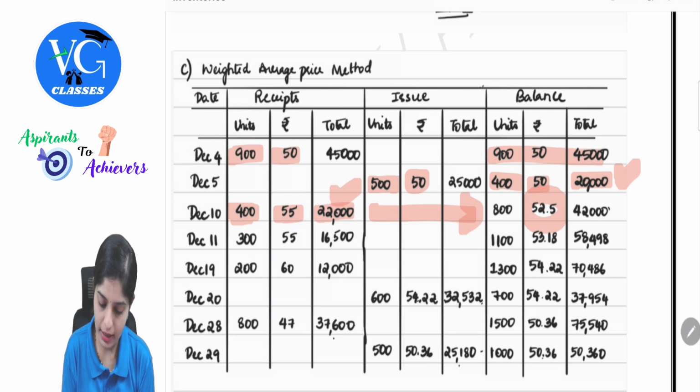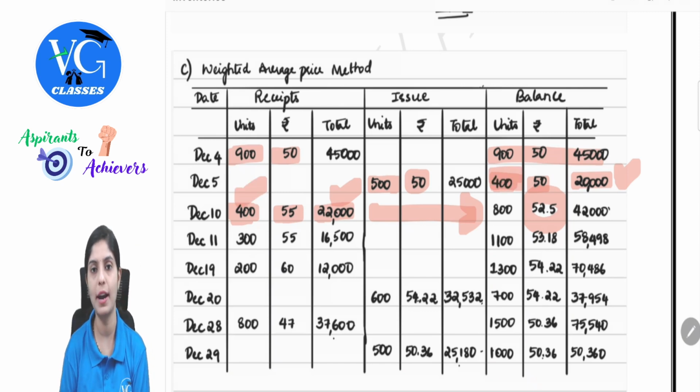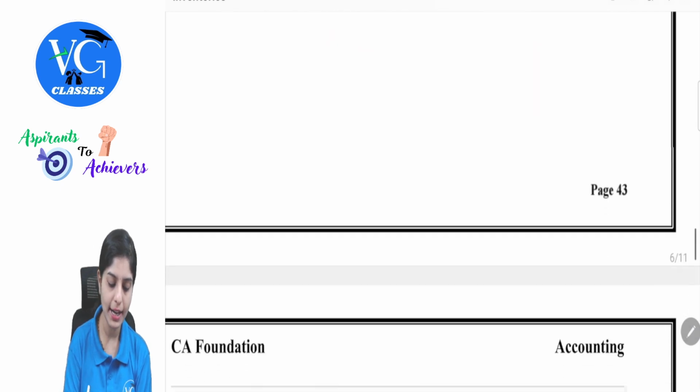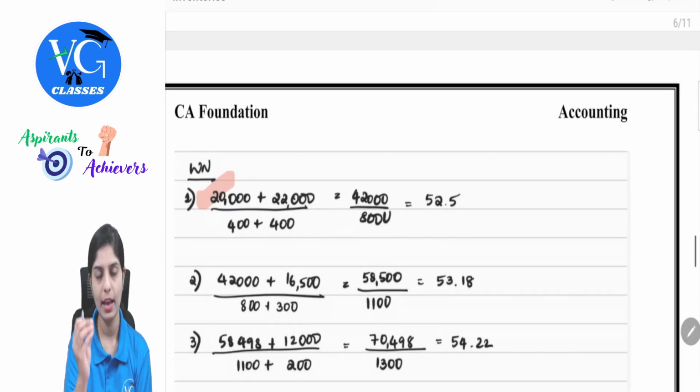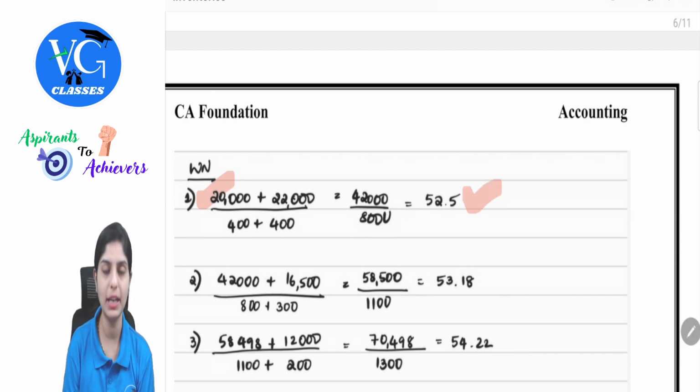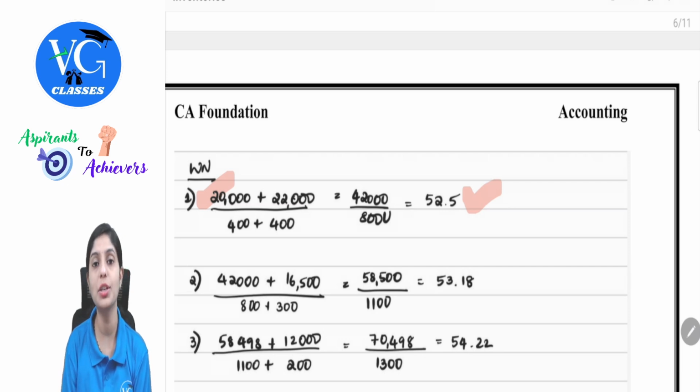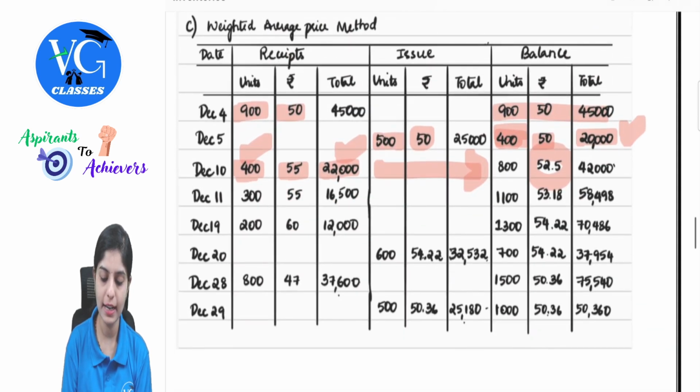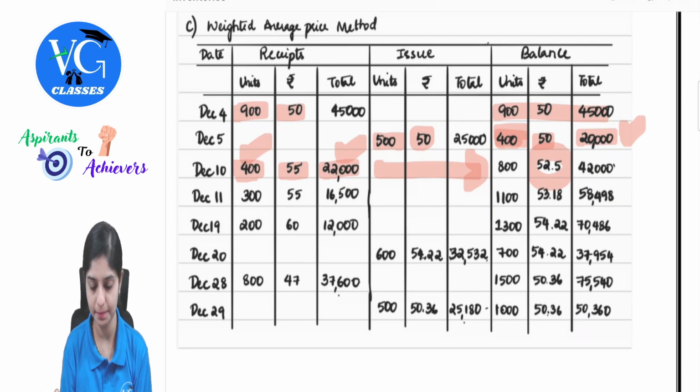Of these 20,000, there is a representation of 400 units, and for 22,000, there is 400 units. So we will add the cost in the numerator and the units in the denominator. Then we will get one average price. This is nothing but the price which we use for further transactions. If you observe, for 800 units, that is the price we are supposed to take. This is how we solve under the weighted average price method.